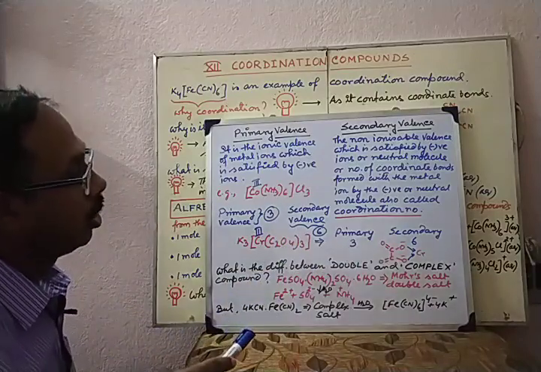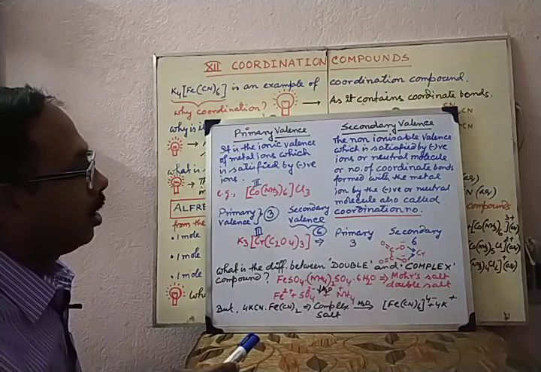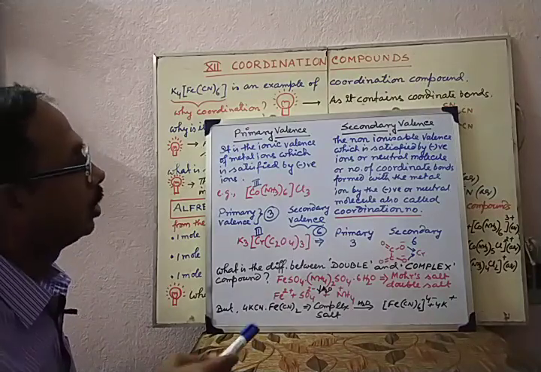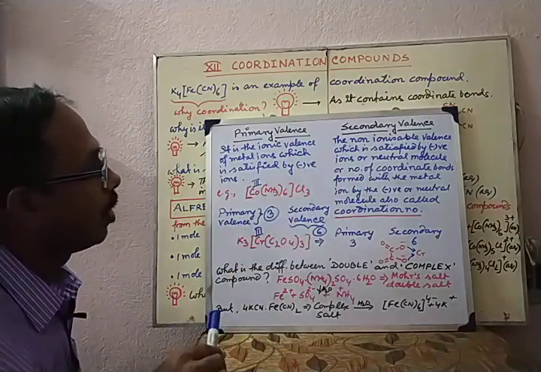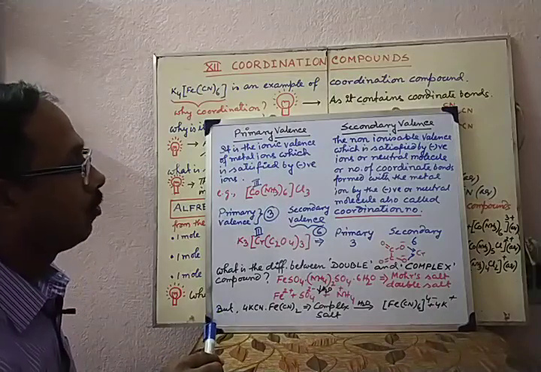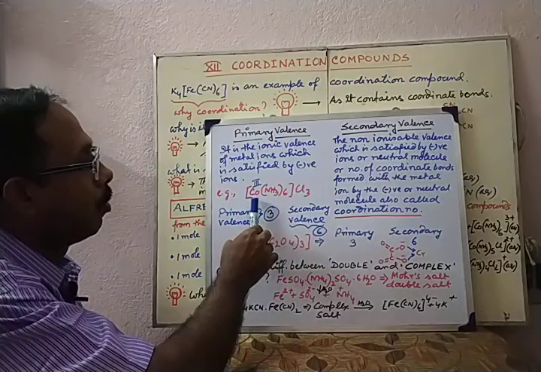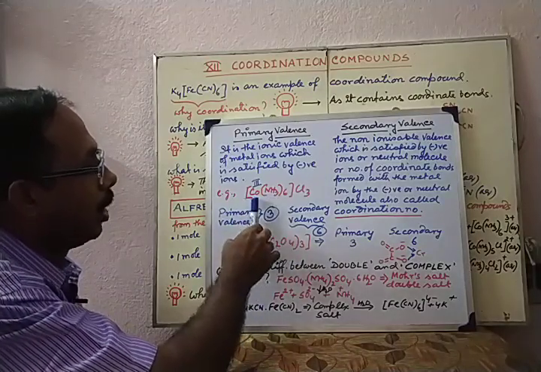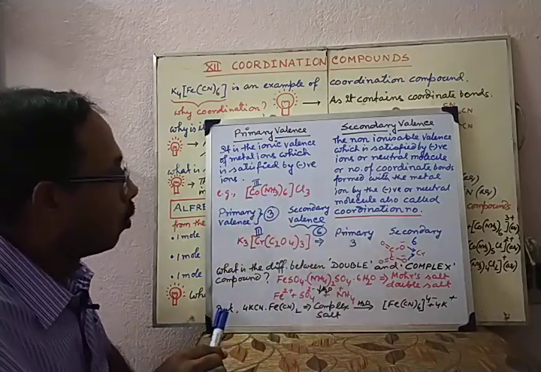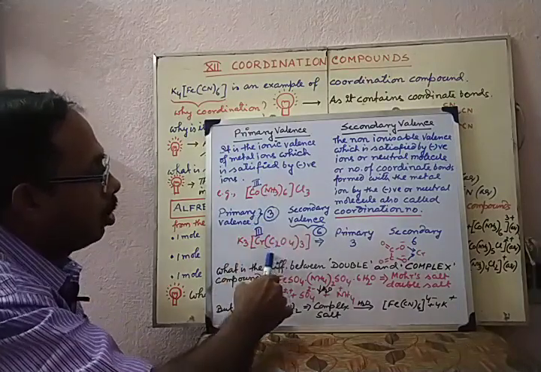So in this way, we will find that in the complex compound there are 2 valence possible. One is primary valence, that is the ionizable valence, ionic valence, and non-ionic valence, that is the number of coordinate bonds formed by the metal ion with the group of compound, with the molecule or ion.